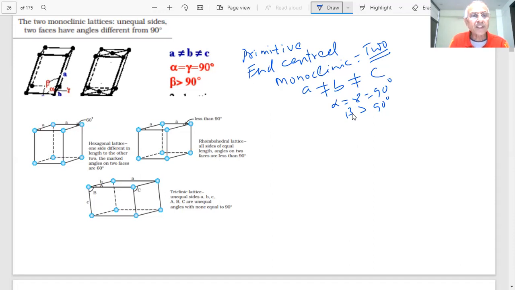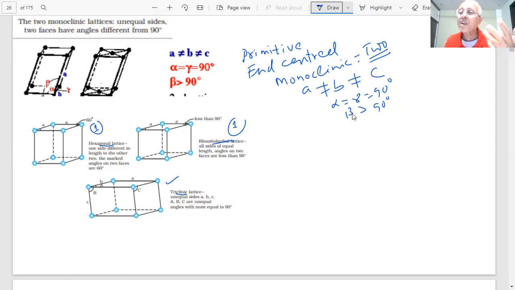And you see the hexagonal lattice: one side is different in length from the others, with marked angles, and two faces at 60 degrees. Rhombohedral lattice: all sides of equal length, with angles on two faces. And triclinic. Hexagonal lattice, one only. Rhombohedral, one only: all sides of equal length, angles on two faces less than 90 degrees. And this is our triclinic, student. So here are the diagrams and pictures.